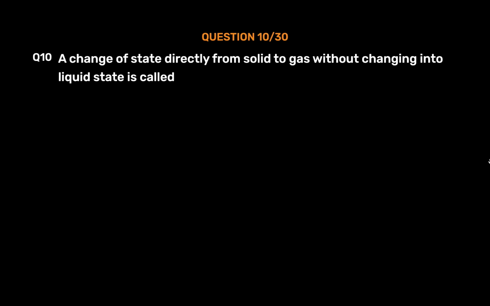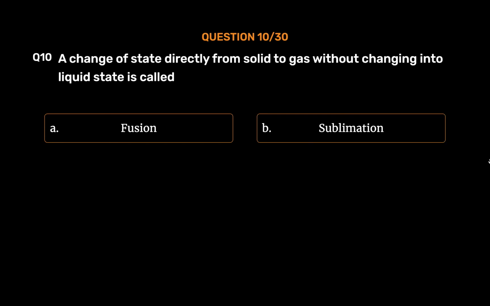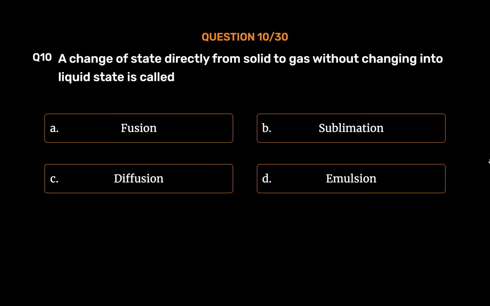Question number 10. A change of state directly from solid to gas without changing into liquid state is called: Option A. Fusion. Option B. Sublimation. Option C. Diffusion. Option D. Emulsion. The correct answer is Option B.